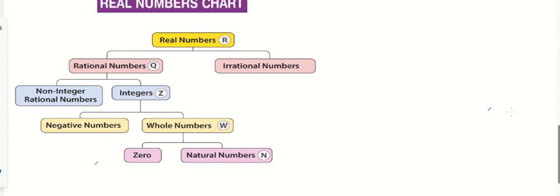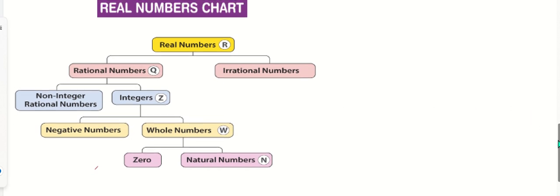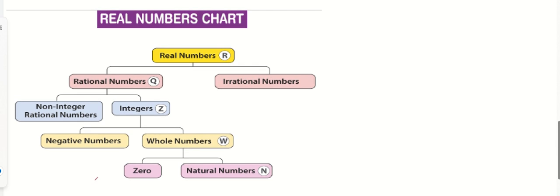So right now we will be discussing the real numbers through this chart. Real numbers we have discussed already. We can divide real numbers into two categories. The first one is rational numbers, and the other one is irrational numbers. Correct. First one is rational and second one is irrational.